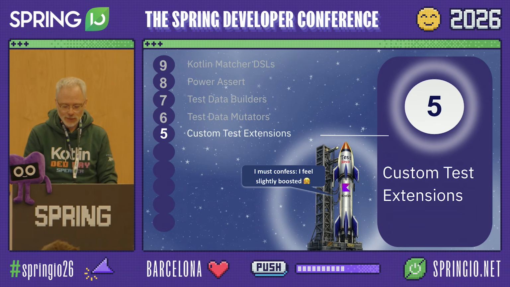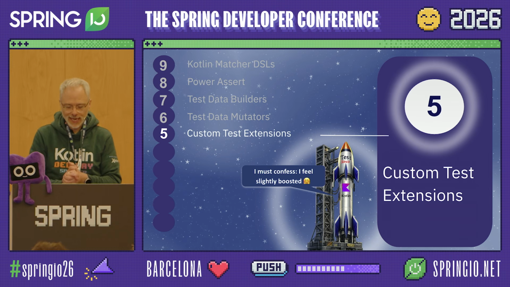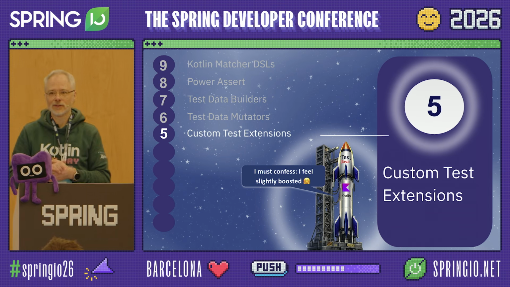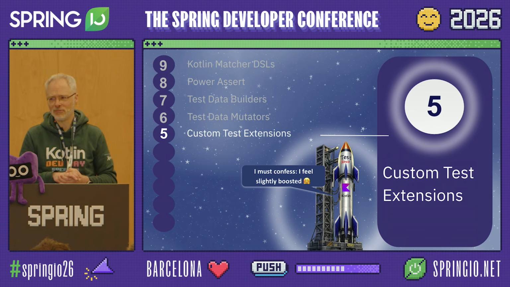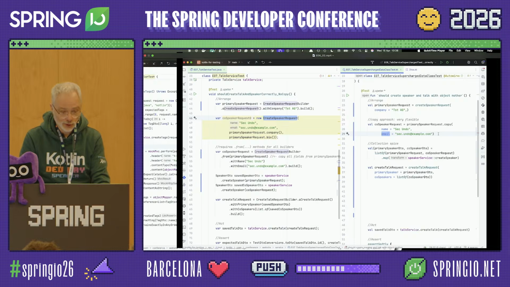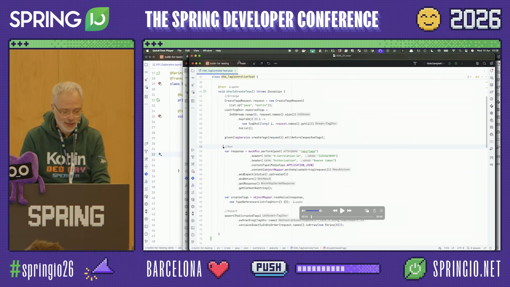5 will be the next number we will tackle. Custom test extensions. Why on earth would we need something like custom test extensions? Let's look for an opportunity to throw them in the mix.